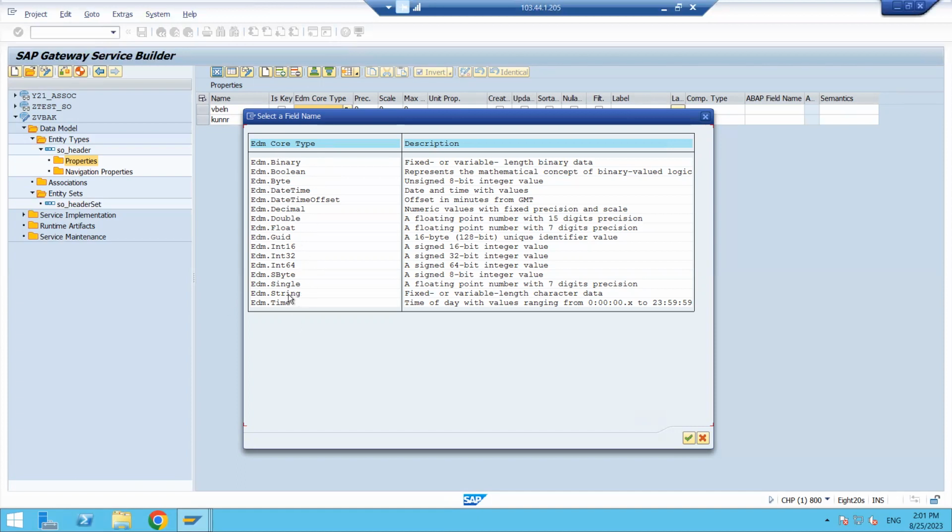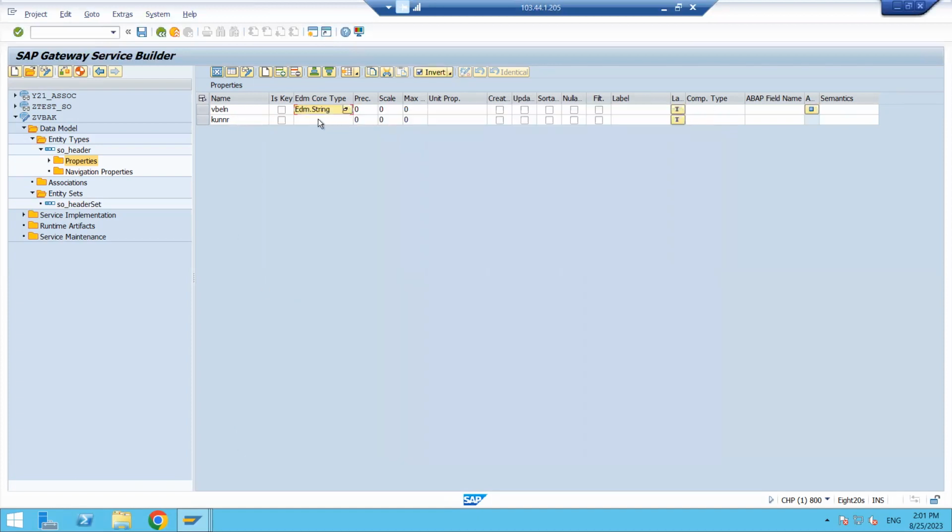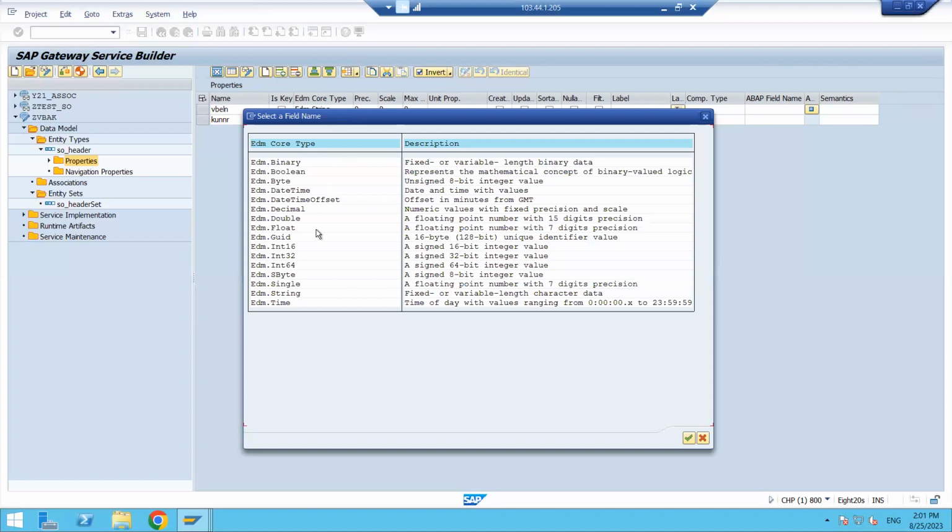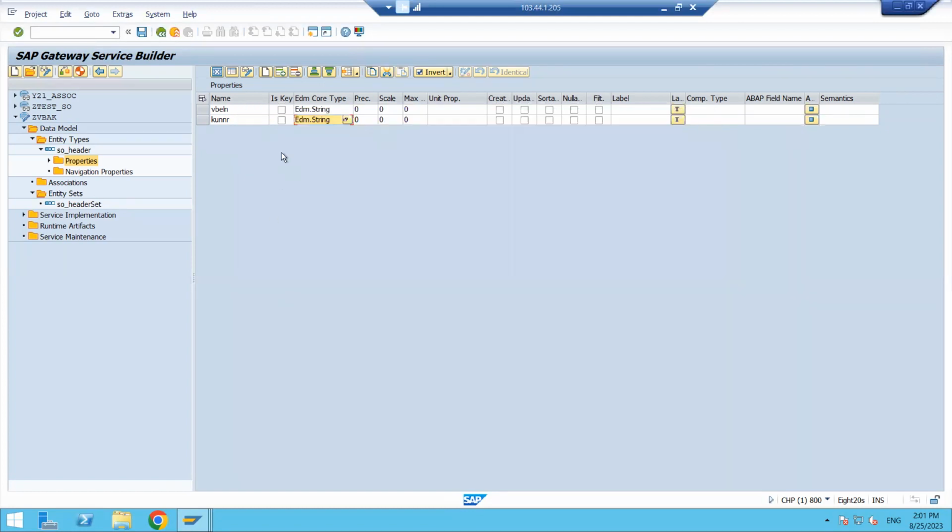So what I will do, I will take the string here, not an issue. I am taking it as a string. And customer number, I am taking it as a string only because character is not showing anything. Data type is not available here. So I am taking the string.